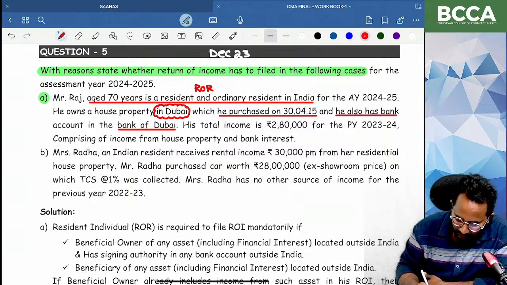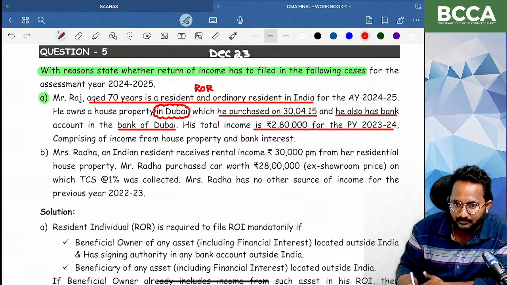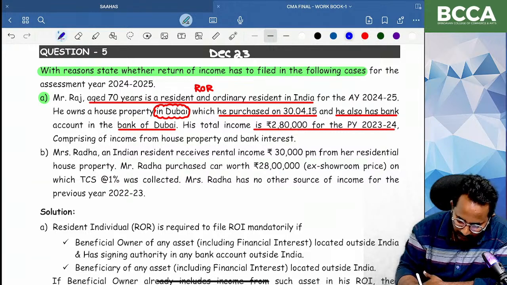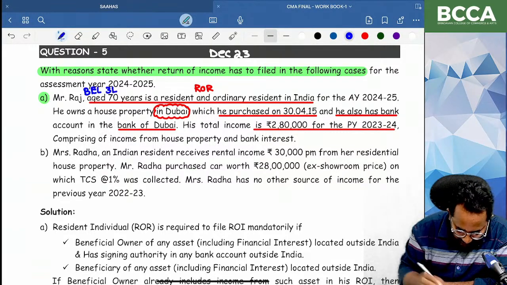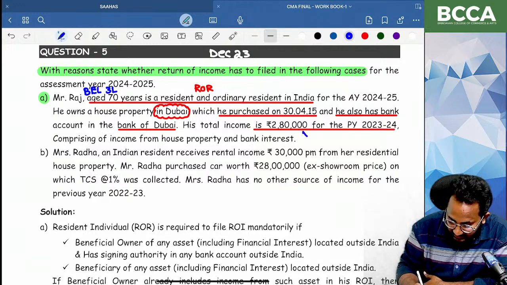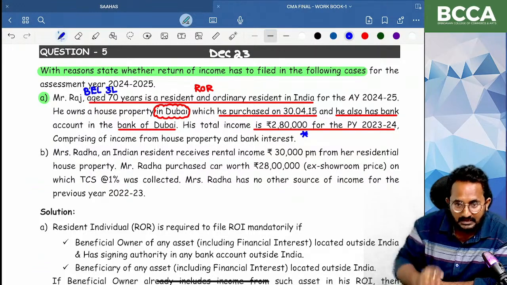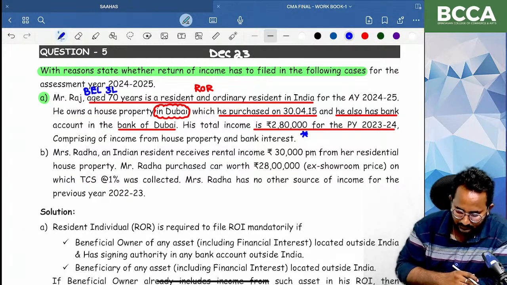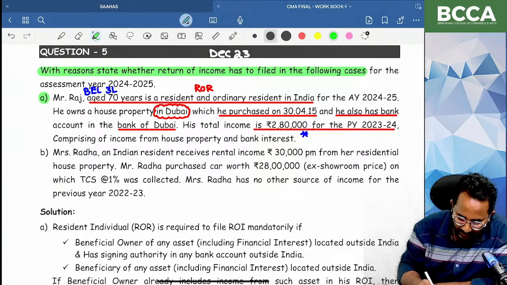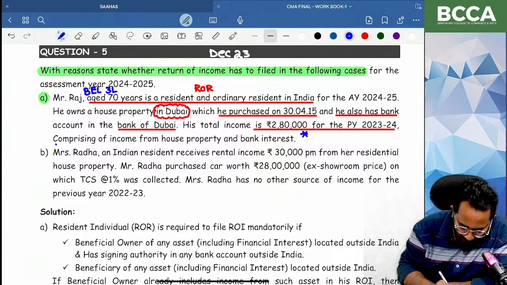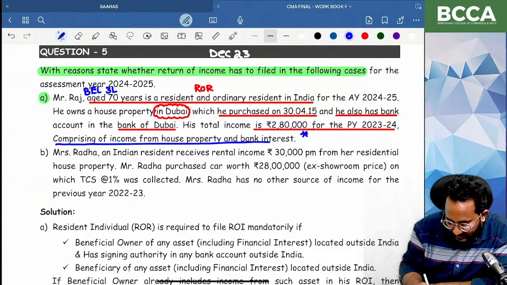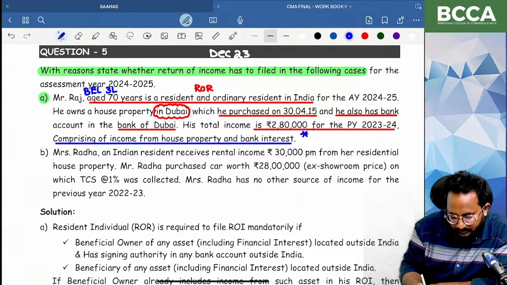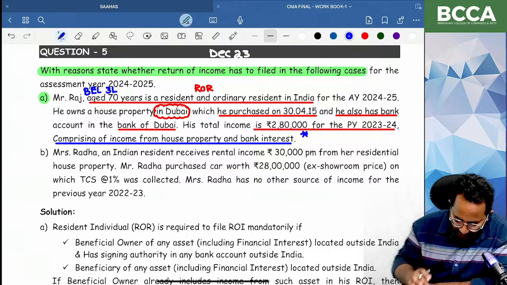Yes, that is only. But your total income is 2,80,000. This is given as a trap. If you are observing, you made your decision based on the basic exemption limit, what, ma? 3 lakh. Here they have given an income below 3 lakh in order to trap the student only, this 2,80,000. So his income comprises what, ma? House property income and bank account interest only. You need to tell that answer.